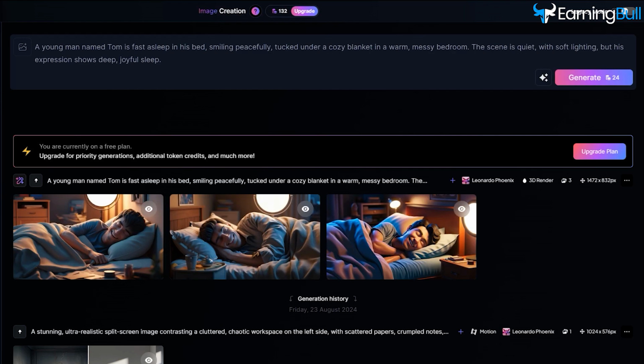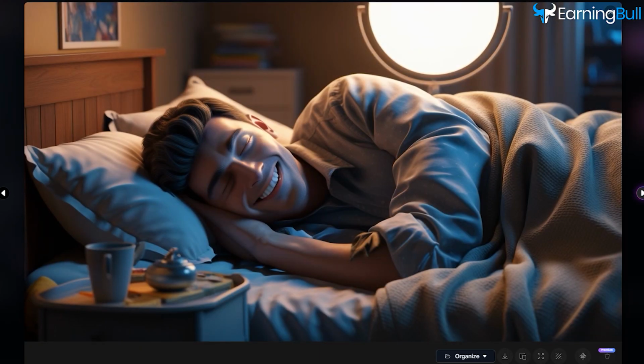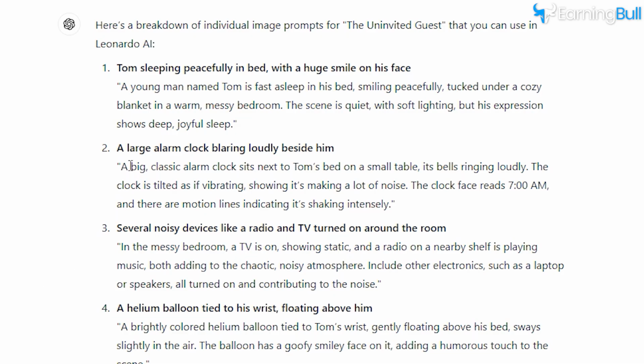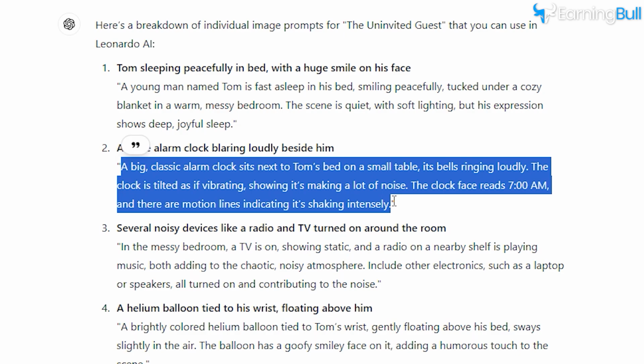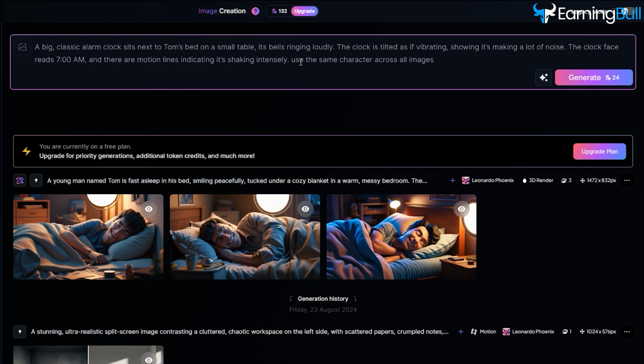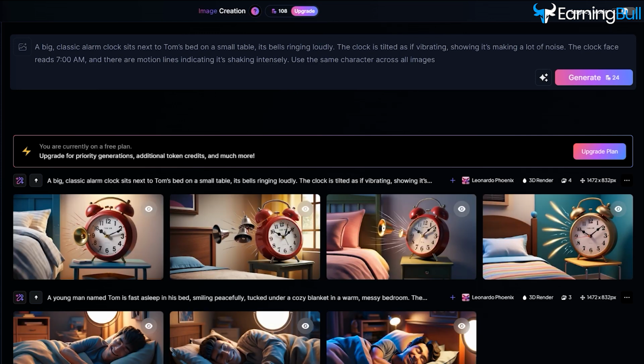It will generate an image based on the description you provided. If your first scene involves a young man sleeping, the AI will create an image of that scene, complete with all the details you need. Once the first image is ready, you can move on to the next scene. But here's a tip. Make sure you tell the AI to use the same character across all images. This way, your story will look consistent, and your characters will remain the same throughout the entire series of images.